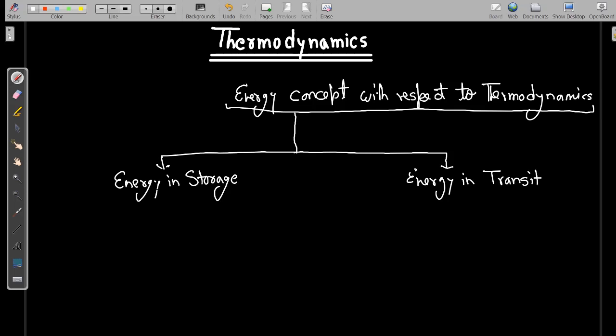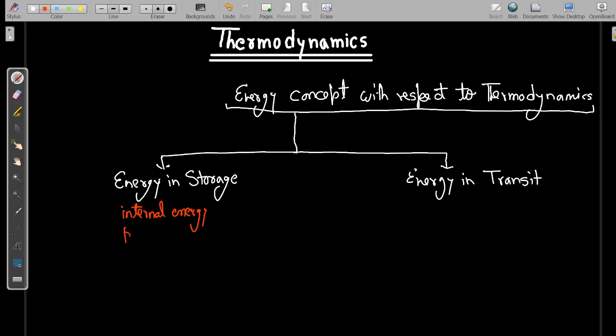Okay. So what do you mean by energy in storage? The term itself depicts the meaning. Whatever energy is stored inside a system, that is called energy in storage. So for example, internal energy is energy in storage.